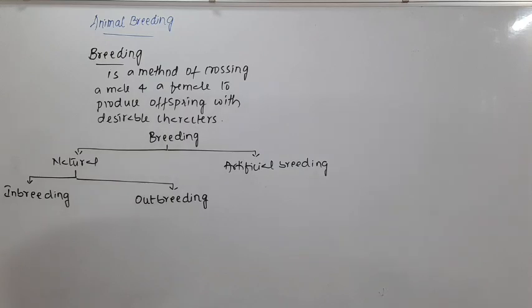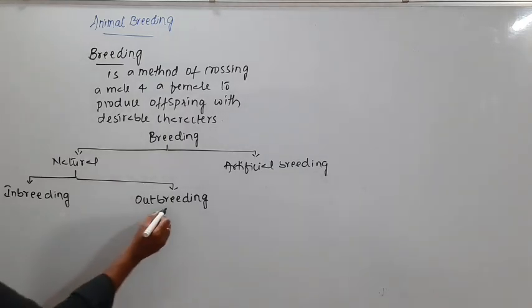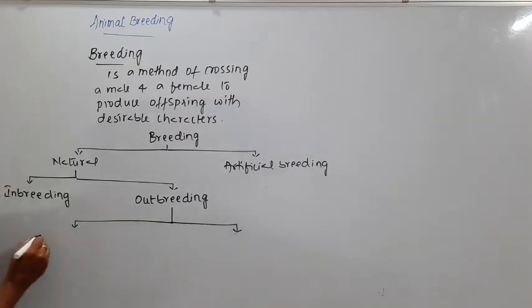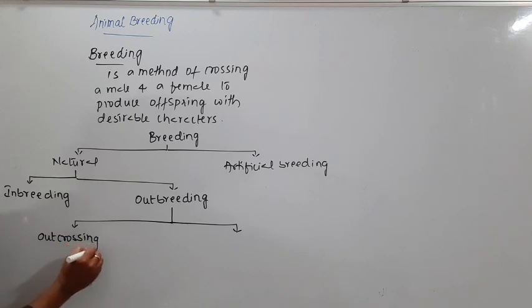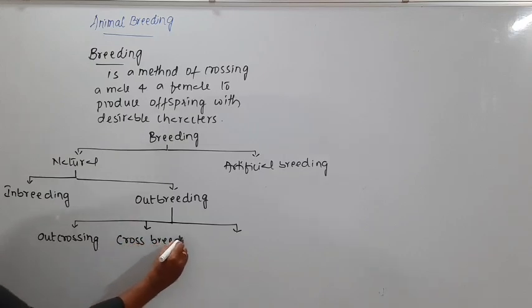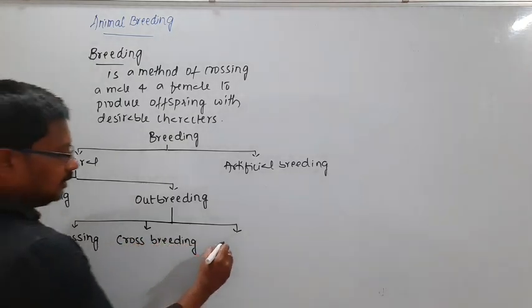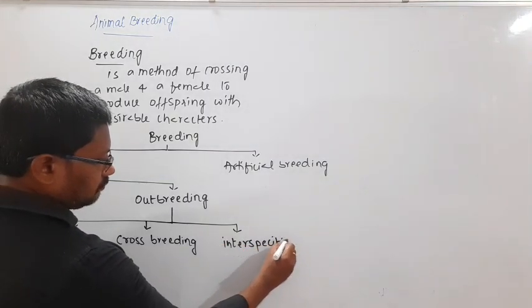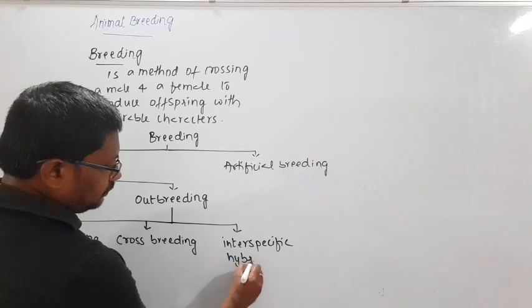Now this outbreeding is again classified into three more types. One I call outcrossing, then cross breeding, and then interspecific hybridization.